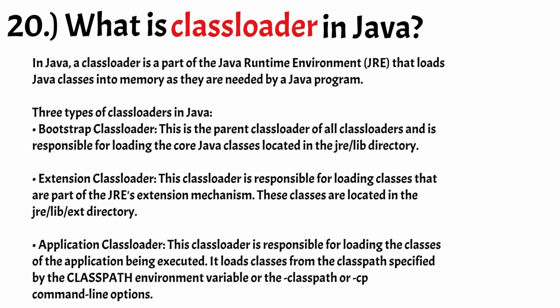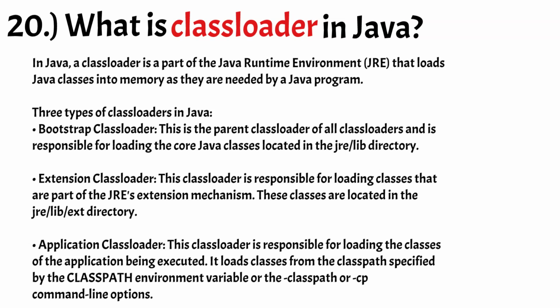Java uses a hierarchical class loader system, where each class loader has a parent class loader. When a class is requested, the class loader first checks its own cache to see if the class has already been loaded. If the class is not found in its own cache, it delegates the request to its parent class loader, which in turn delegates it to its parent, and so on until the class is found or the root class loader is reached. There are 3 types of class loaders in Java.